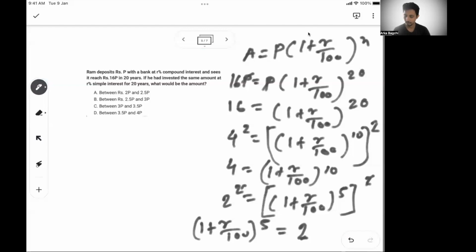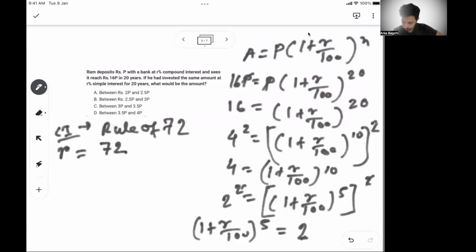So what is your rate of interest? If you can calculate this in a calculator, you can also see. But for simplicity, you can understand: in a compound interest setting, there is a rule of 72. What it says is, if at R rate of interest it will take n years to double the money, then R is equal to 72 by n.